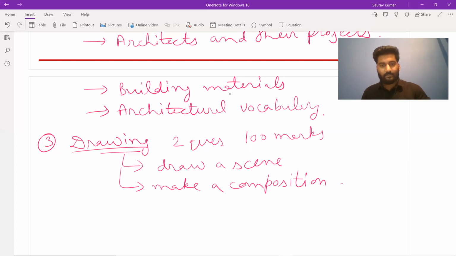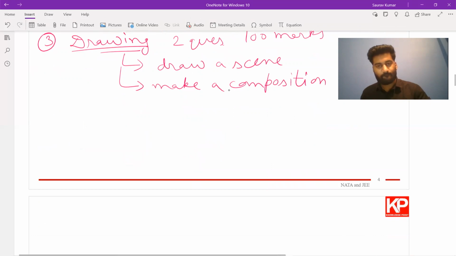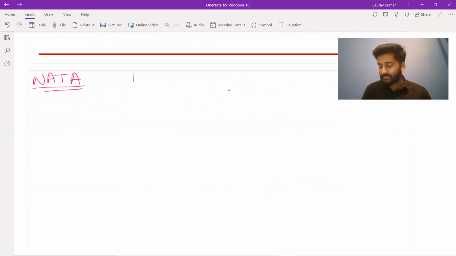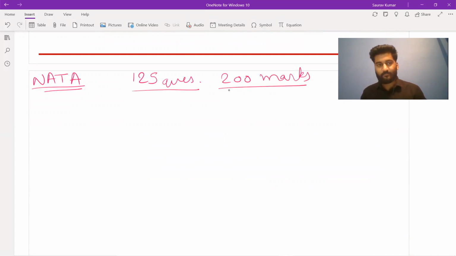Whereas if we look at NATA, let's start from here. In NATA, we see that there are 125 questions for 200 marks. Now, the problem that we have is that the conducting authority, that is the Council of Architecture, has not provided the division of these 125 questions. But we know that for the marks, there would be 1 mark, 2 mark, and 3 mark questions.